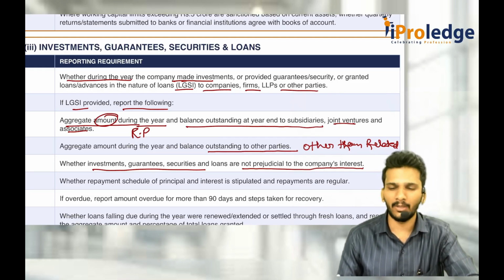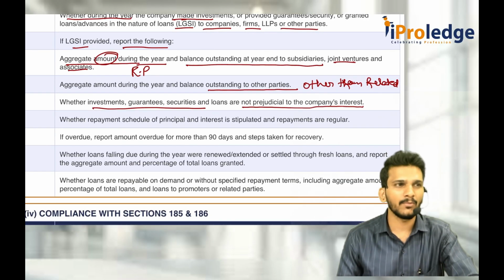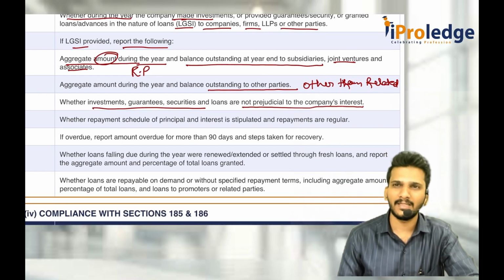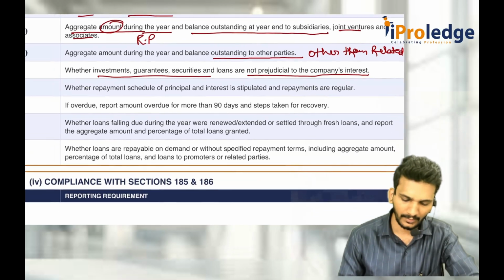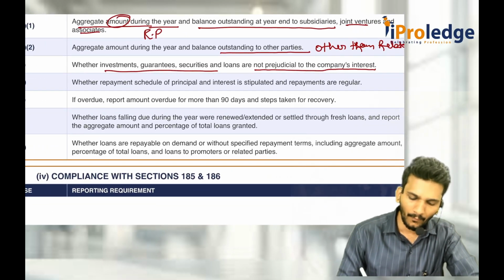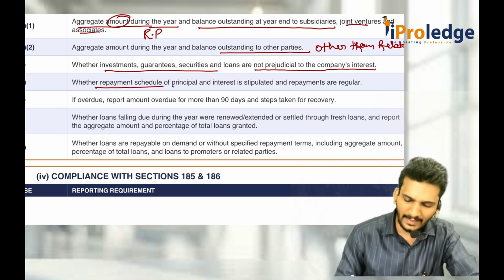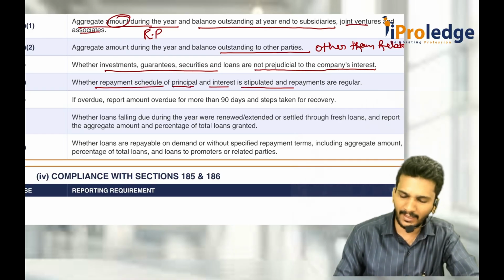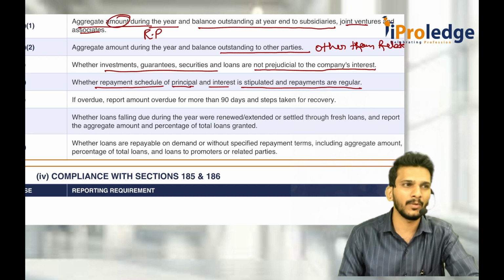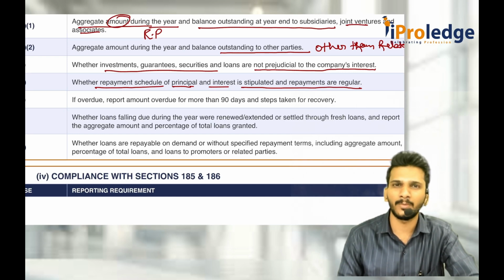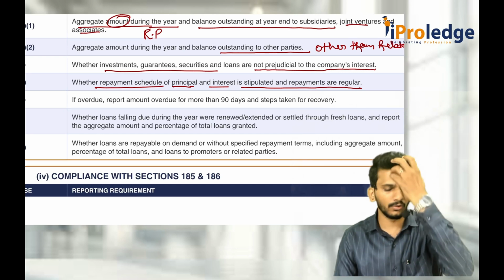Then the third point they have to see here is whatever the terms with the parties are, whether they are prejudicial to the interest of the company or not. That also has to be checked. Then the fourth one: whether the repayment schedule of principal and interest is stipulated and repayments are regular or not. Stipulated means given or not. That also has to be checked. Repayments with respect to those things.